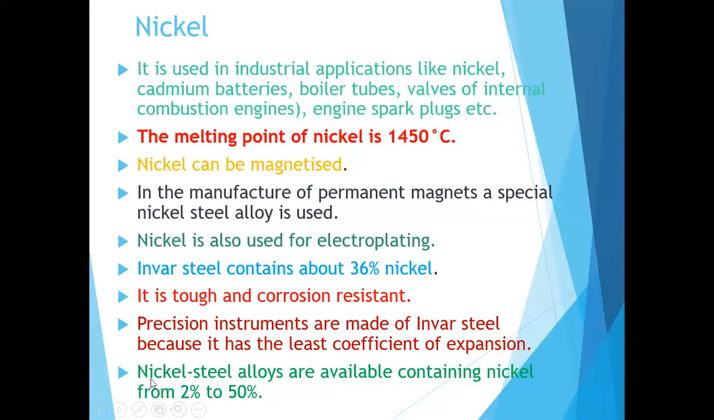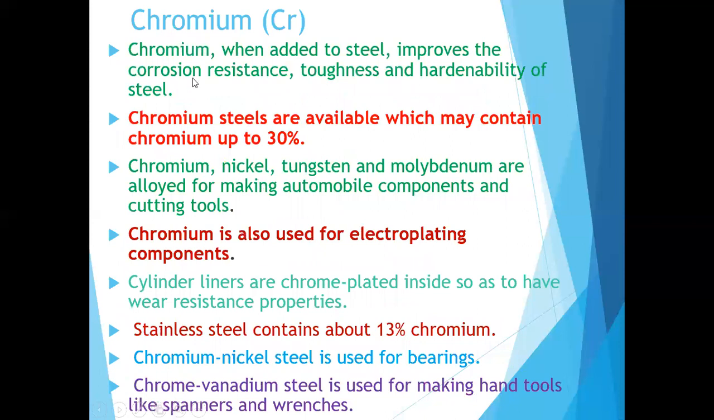Next, nickel steel alloys are available containing nickel from 2 to 50 percent. The next one is chromium. When chromium is added to steel, it improves the corrosion resistance, and improves the toughness and hardenability of steel.